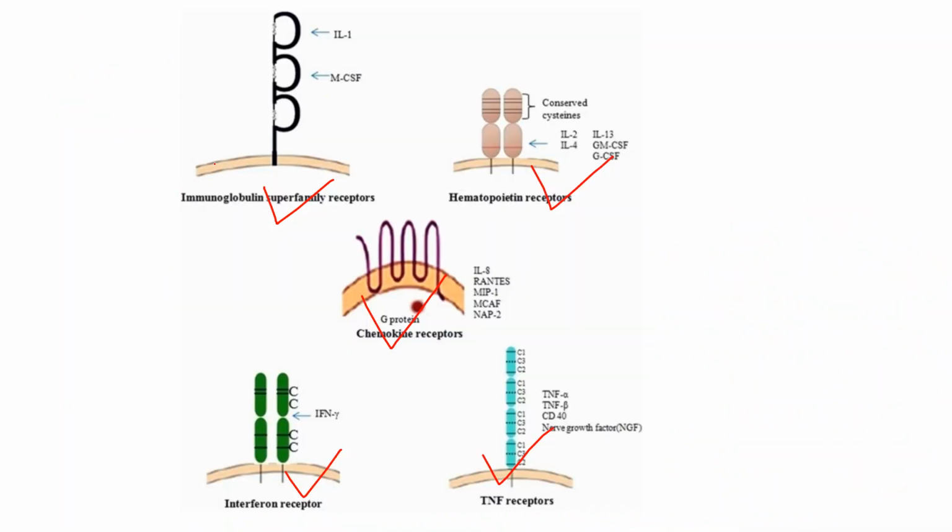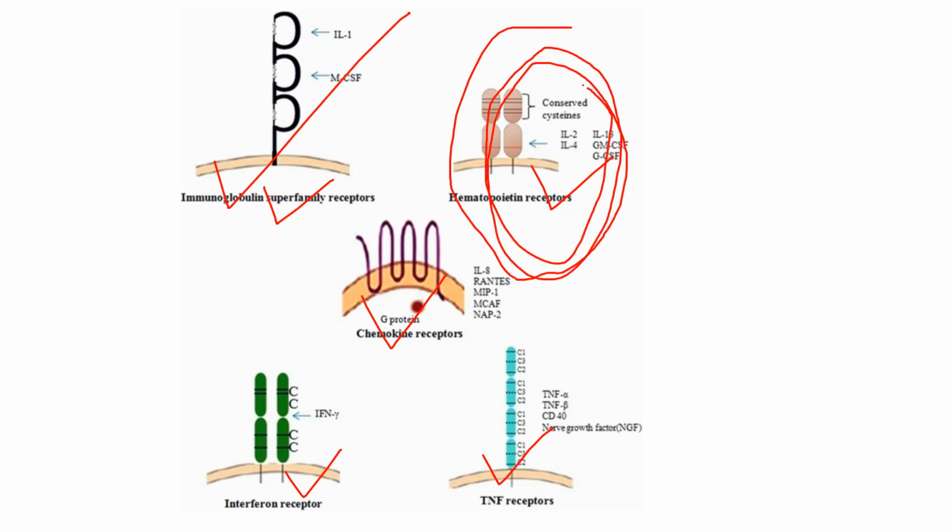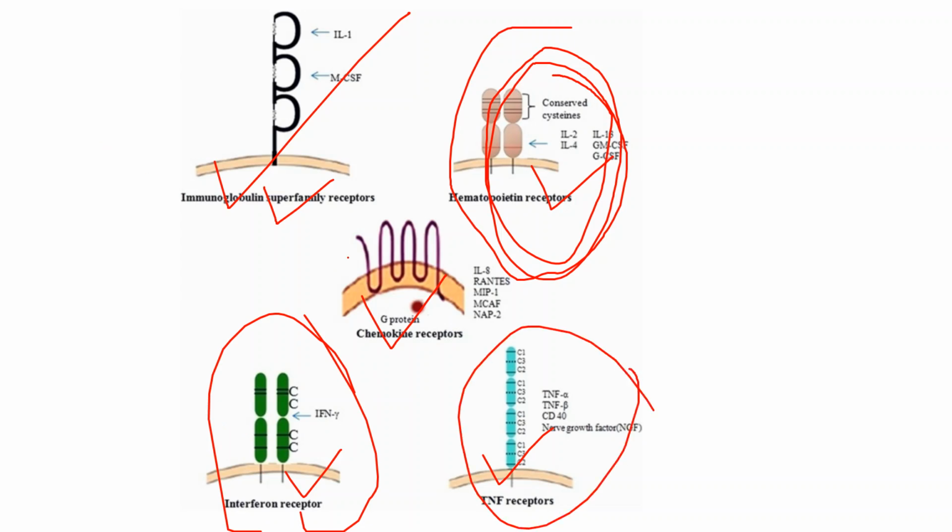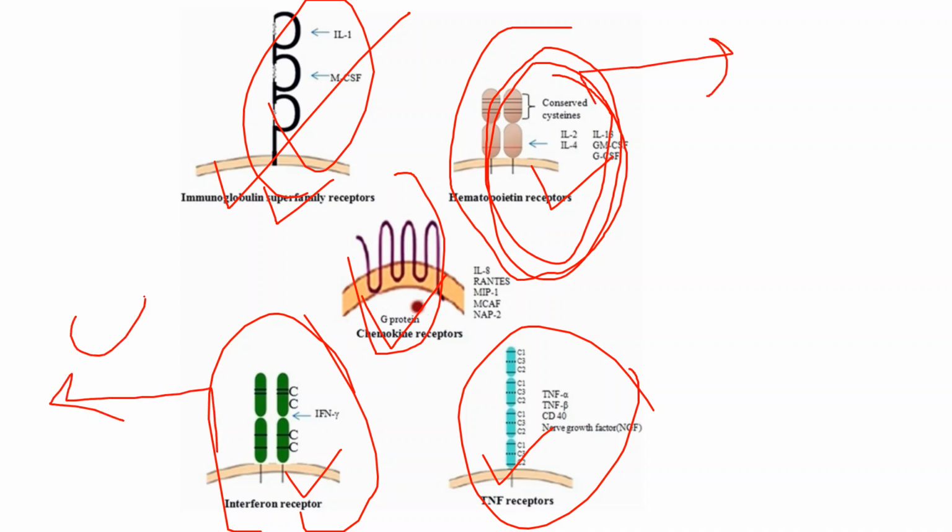So here this is the immunoglobulin superfamily receptor. This one is the class 1 hematopoietin receptors, then the interferon family receptors come under class 2 receptors, then TNF receptors, then immunoglobulin, and last the chemokine receptors. So these are the five receptors. Hematopoietin we call class 1, and the interferon receptor family we call class 2. So in the question, interferon receptors belong to class 2 cytokine family receptors.